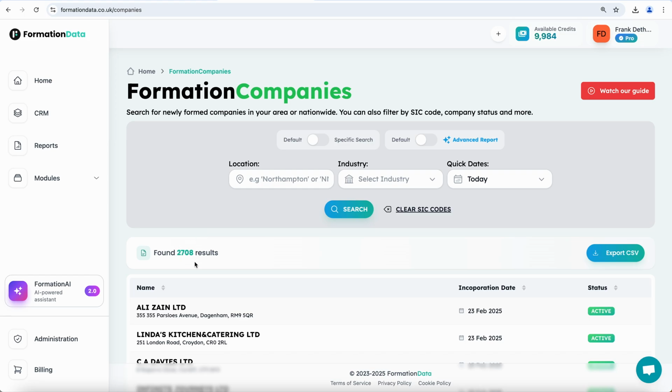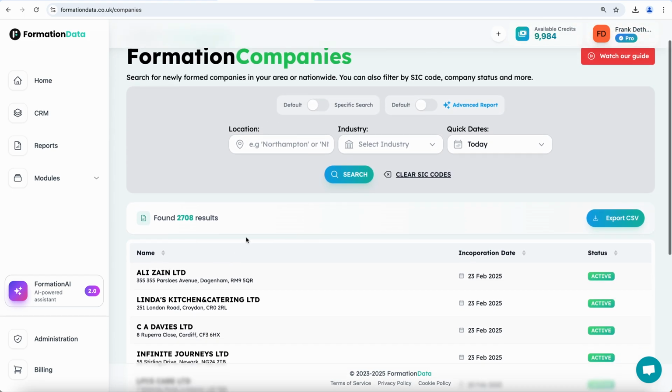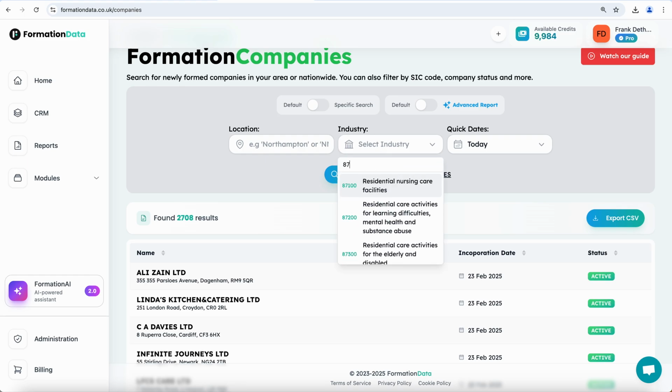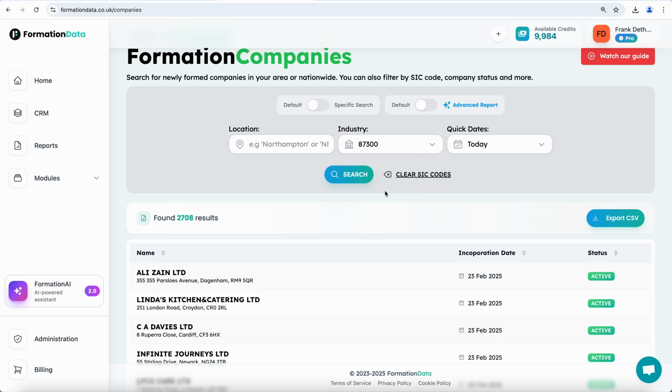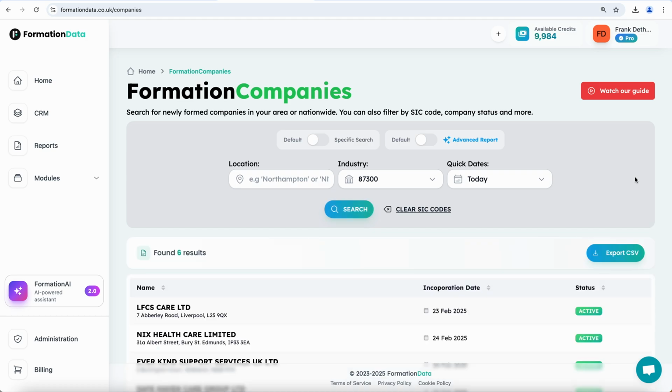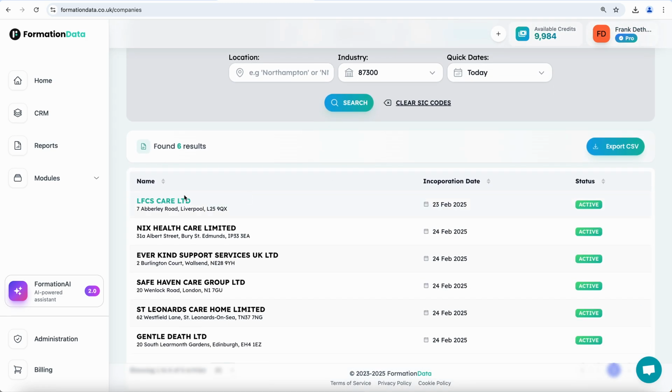As you can see, there's 2,708 companies there. You can also narrow that down by industry using a keyword search or the SIC code. So today we're going to take a look at residential care homes. And that's narrowed it down to 6 results.